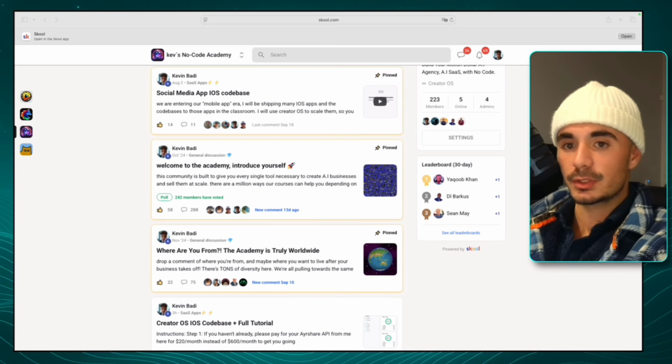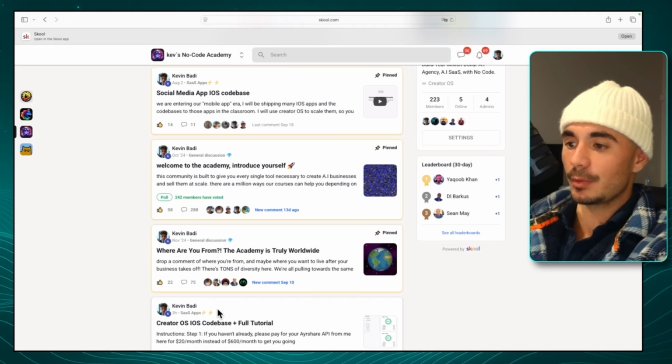All right, guys, so now that you know the tech stack, I'm going to grab your hand. I'm going to take you through how you can literally grab the code base, fork it, and then launch it as your own standalone app. So the first step that we have to do is head into the No Code Academy. So I'm just going to open that up really quick. We want to go and find the social media app iOS code base, and we want to open that baby up.